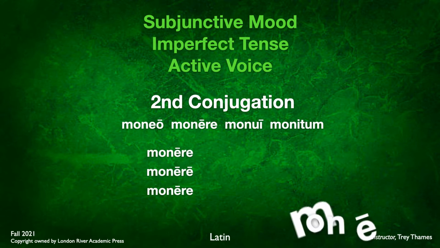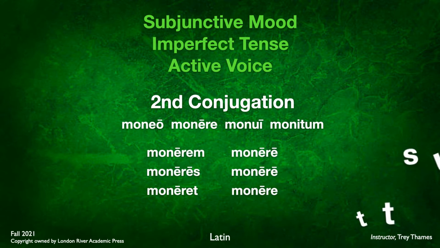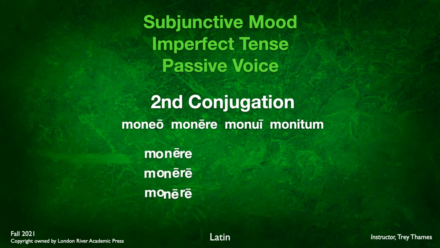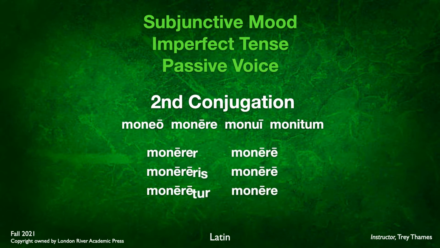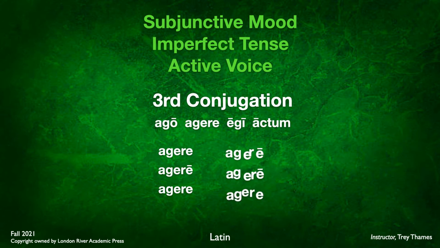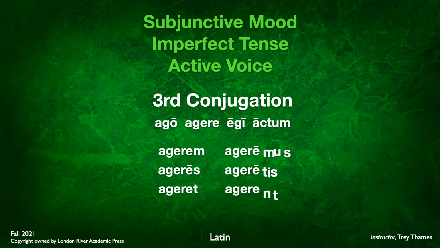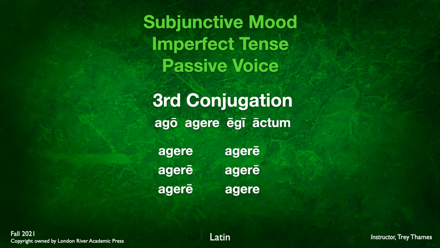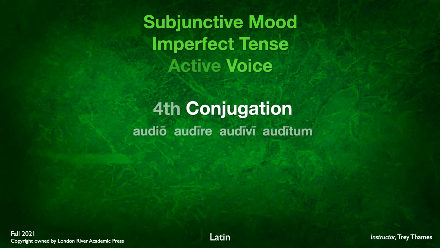Second conjugation: moneo, monere plus the endings. Passive again, monere plus the endings. There you go. Third conjugation, ago, agere. We take the agere and again add the present endings, -m, -s, -t, -mus, -tis, -nt. And for the passive again, agere plus -r, -ris, -tur, -mur, -mini, -ntur. Fourth conjugation, audio, audire.